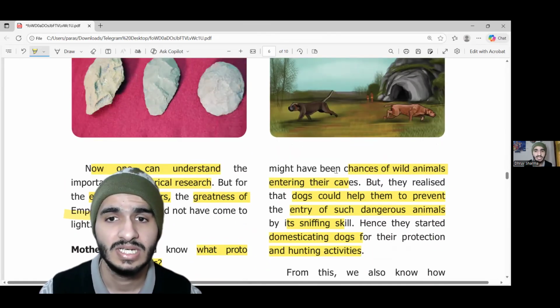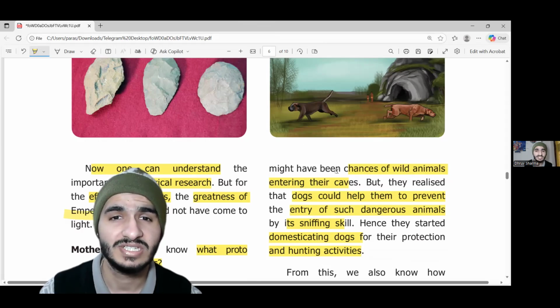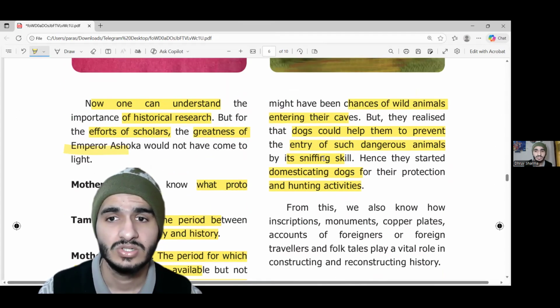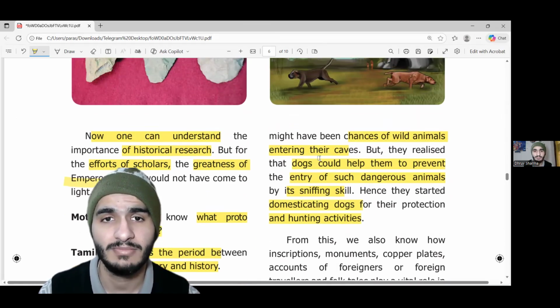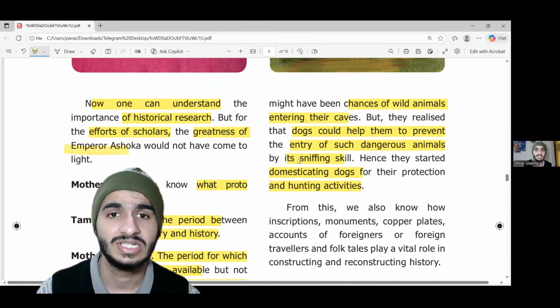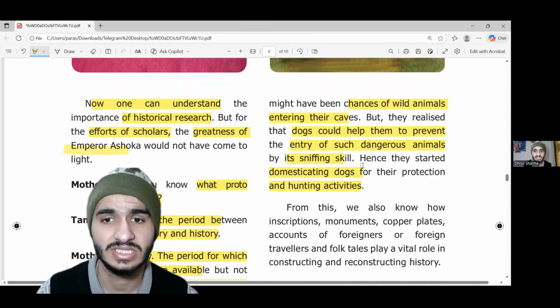They lived in caves, and there were always wild animals coming in. There were a lot of problems every single day. They didn't have modern equipment like ACs, fans, and lights that we have today. So they must have learned through inquiry. A great example of learning through inquiry is the domestication of animals like dogs. Dogs have great sniffing skills, as written here.